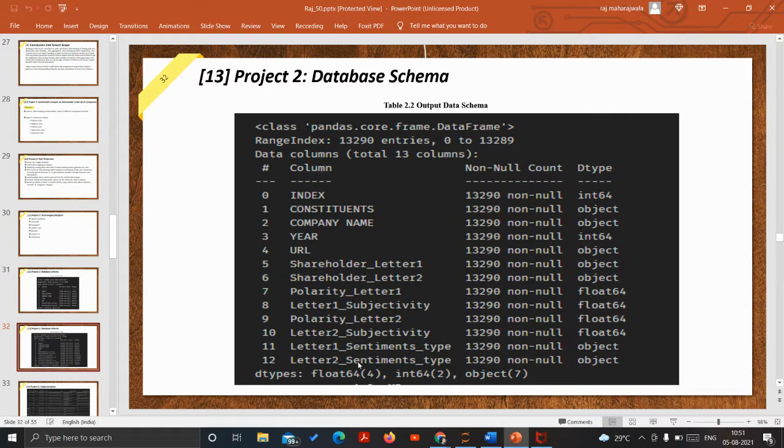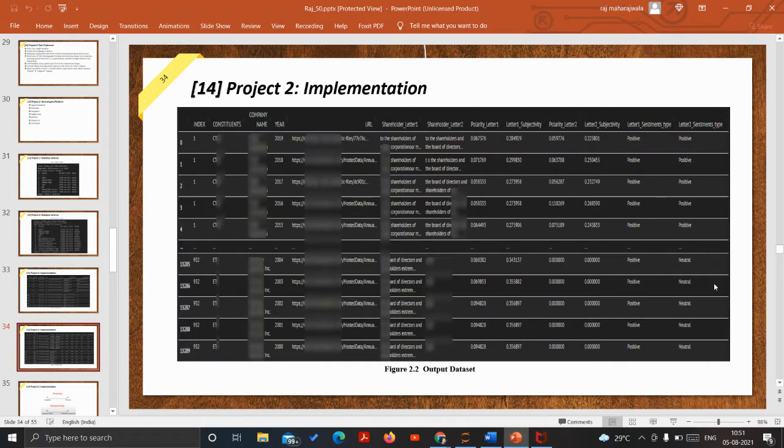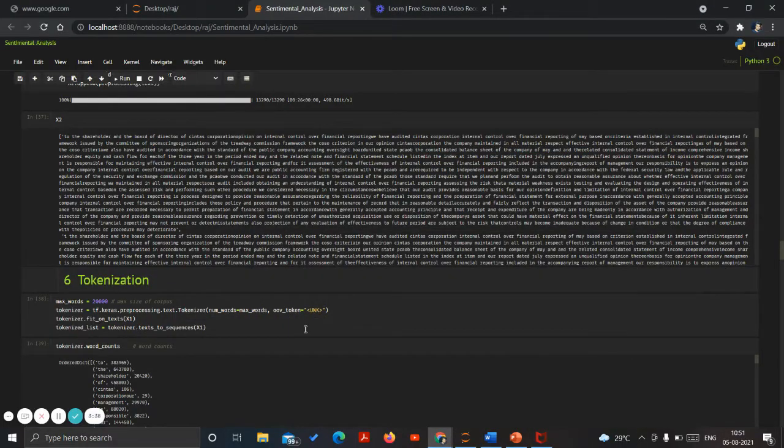So this is how the output table would look like, where based on these two columns, polarity and subjectivity for the letter 1 and 2 are generated, and finally the sentiment type for letter 1 and 2. So this was an input data set provided to us, and this is what the output data set looks like. This is just a sample part of it. As you can see 0 to 4, and many more rows were present. So this was the task involved.